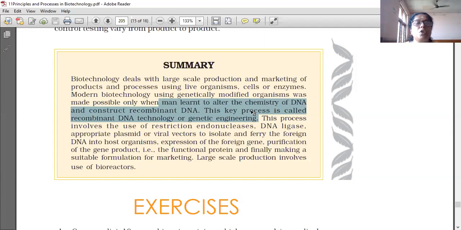This process involves the use of restriction endonuclease, DNA ligase, and appropriate plasmid or viral vectors to isolate and ferry the foreign DNA into the host organism. Then comes expression of the foreign gene, purification of the gene product, that is the functional protein, and finally making a suitable formulation for marketing. Large scale production involves use of bioreactors. Up to that we had already learned.